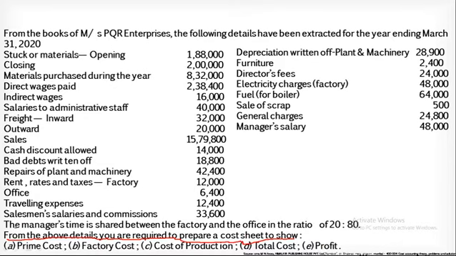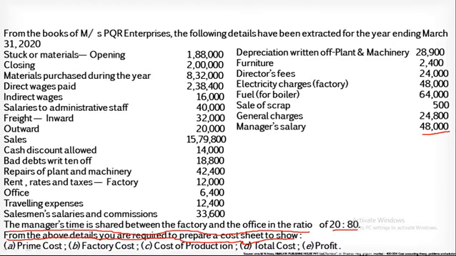One more adjustment which is given in the question is the manager's time is shared between the factory and office. It is in the ratio of 20:80. It means manager is spending 20% time in the factory and 80% time in the office. So accordingly, the manager's salary of rupees 48,000 will be distributed.